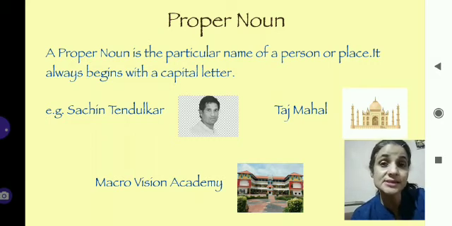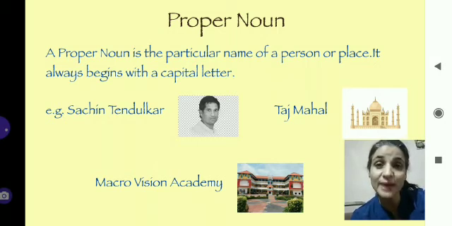Let's see the next example. This building you all know very well, and I know you are missing this building. So what's the name of this building? Macrovision Academy. This is your school's name. Now children, there are hundreds of schools in Burhanpur. But do you call them Macrovision Academy?